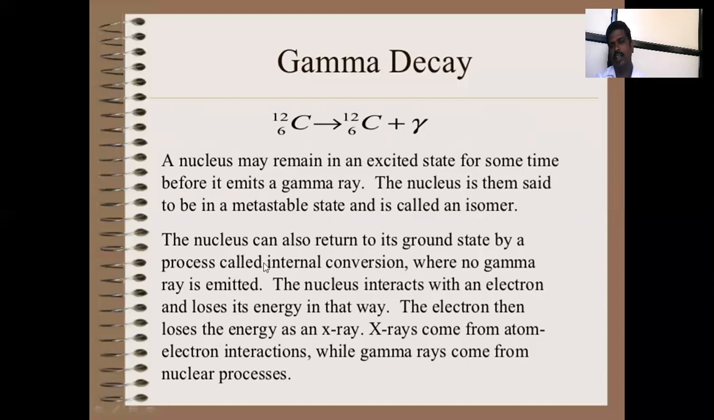The nucleus can return to its ground state by a process called internal conversion. There is no gamma ray emitted. The nucleus interacts with an electron and loses its energy that way. X-rays come from atom-electron interaction, while gamma rays come from the nuclear process.